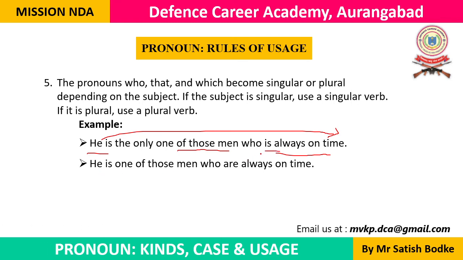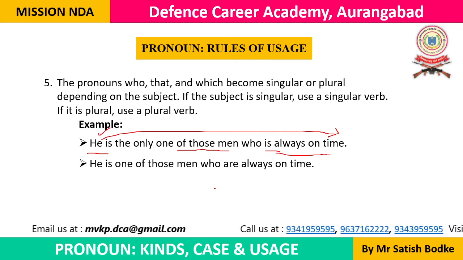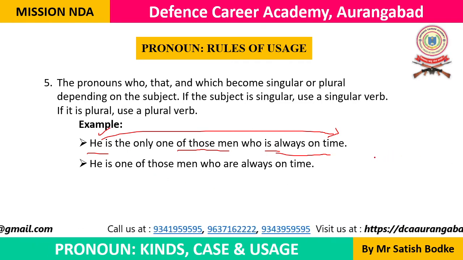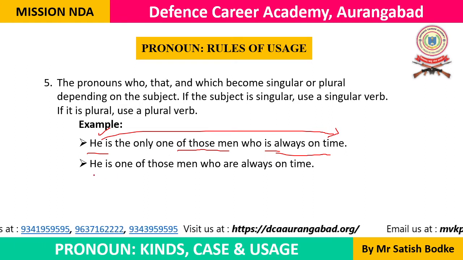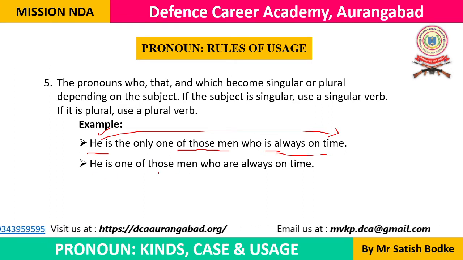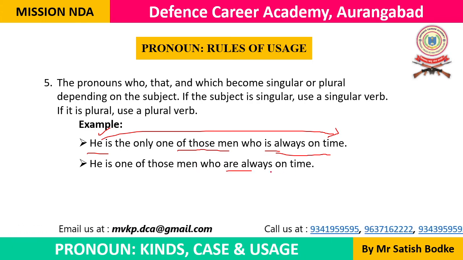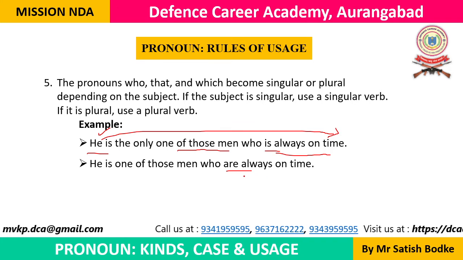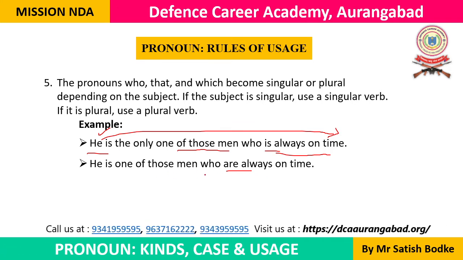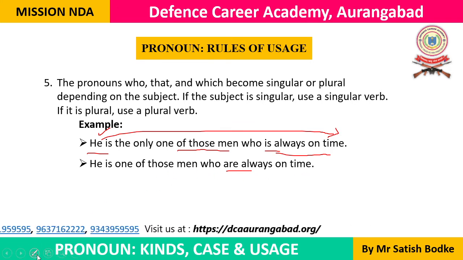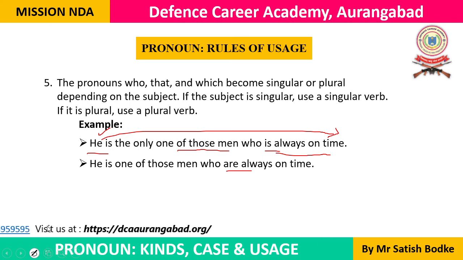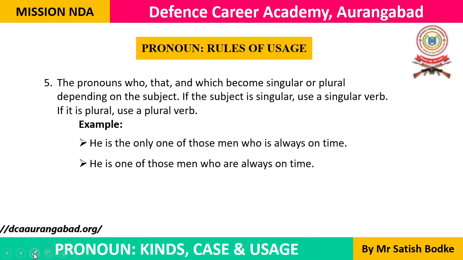So that's why the verb should be is, because he is the only one man who always comes on time. Okay, is the verb here. It should be singular. Here he is one of those men. He is one of those people who all come on time, who are always on time, means all of those men are always on time. So if we use singular the meaning changes with one of, if we use plural the meaning changes. So this is the difference between these two examples.